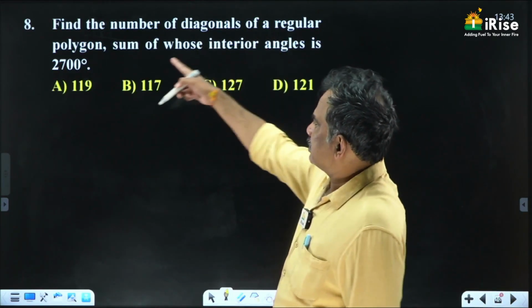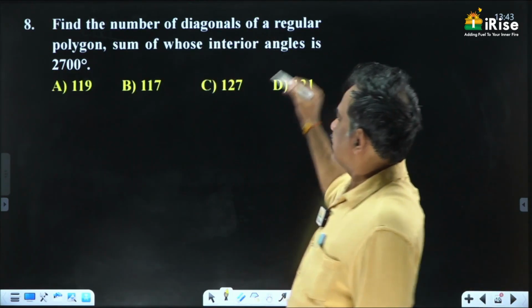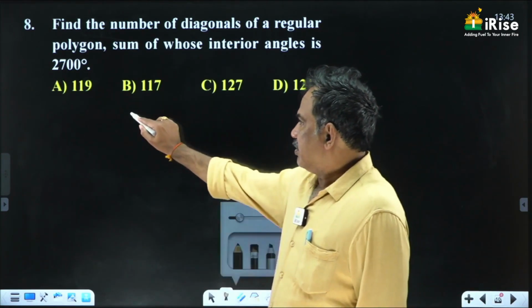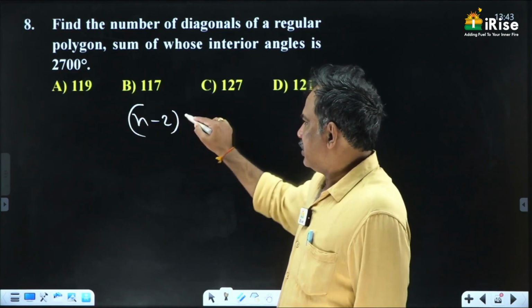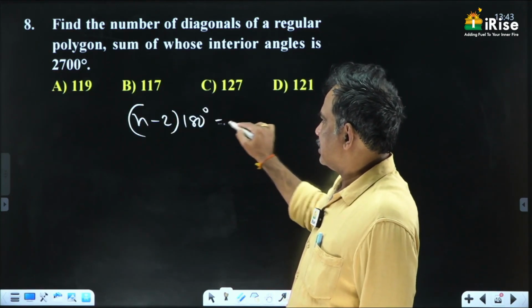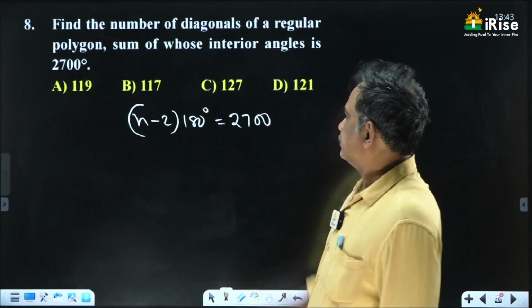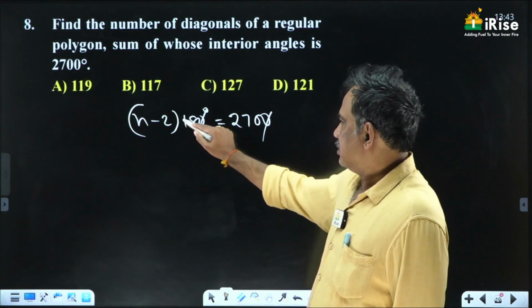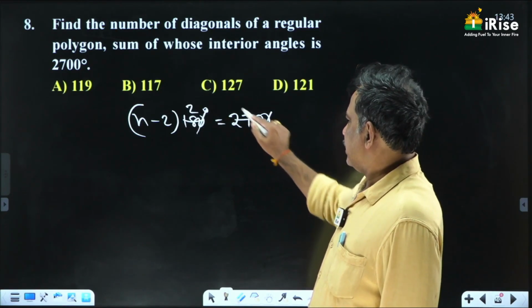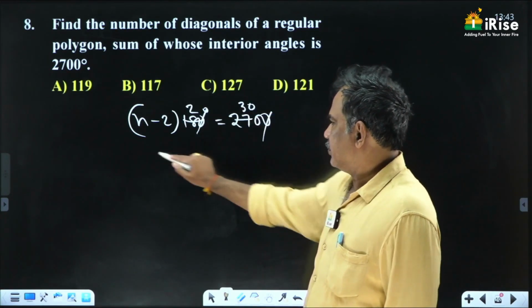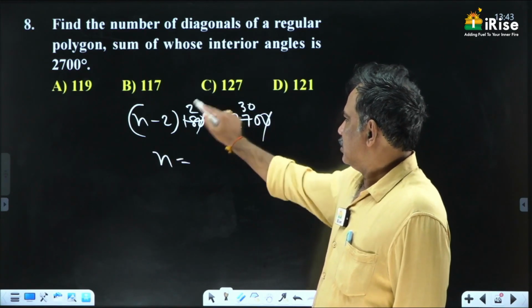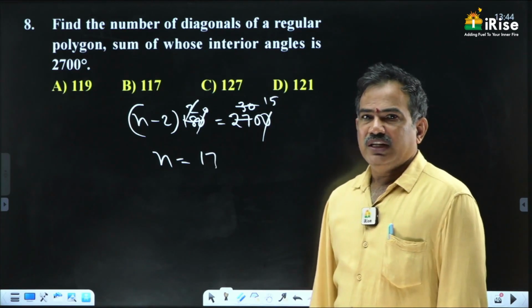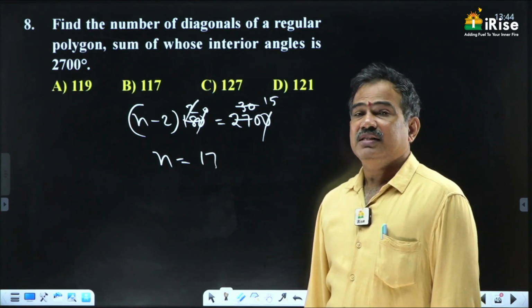Find the number of diagonals of a regular polygon, the sum of whose interior angles is 2700. Here the sum of interior angles formula is (n minus 2) into 180 degrees, which is nothing but 2700. Very easy to solve. 0 0 cancel. 9 2s 18, 9 3s. So n minus 2 is 15, so n is equal to 17. So it is a regular polygon having 17 sides.